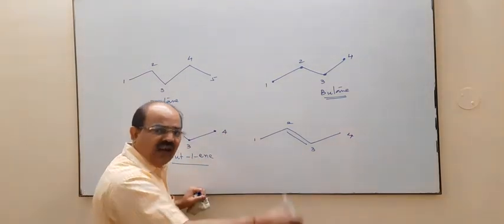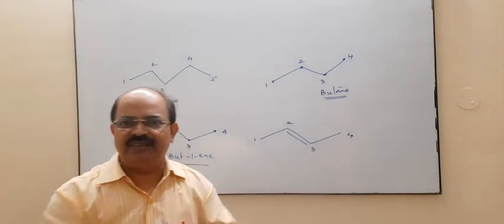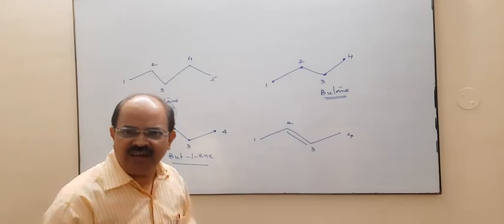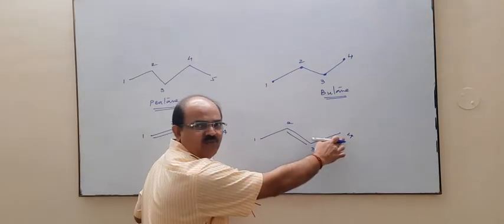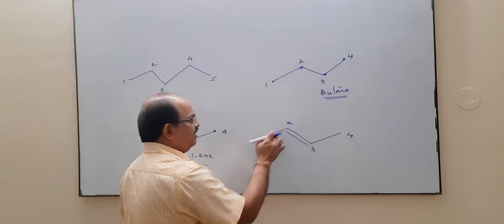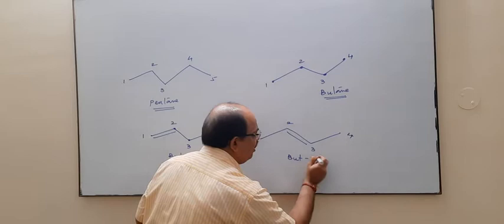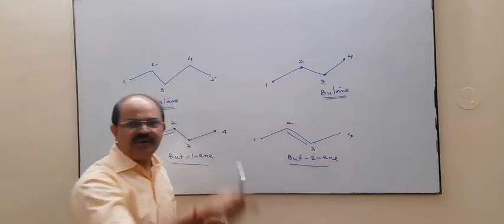But if we count from this side, again the double bond is between 2 and 3. For example, this is carbon 1, then this will be carbon 2, this will be carbon 3 and this will be carbon 4. So the name of this compound is your but2ene.